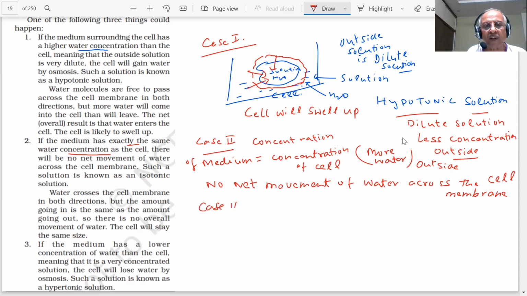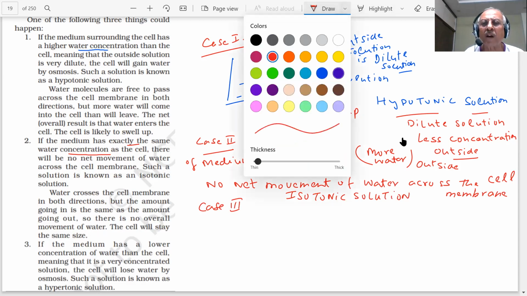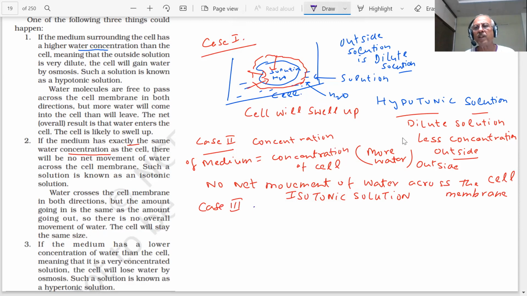Such solutions are called isotonic solutions. Note down, these are important points. This is an important question which has been asked repeatedly. Isotonic solution means the concentration of water outside the cell and inside the cell are equal.